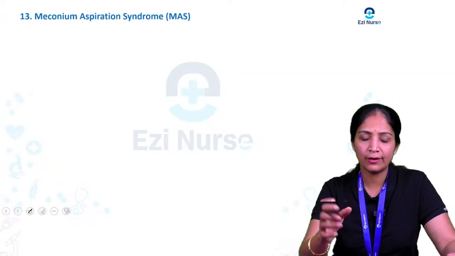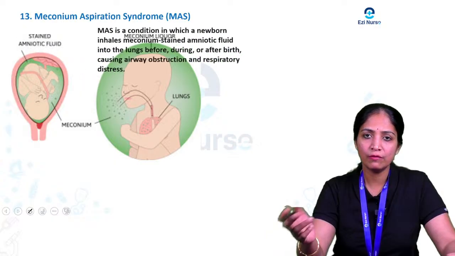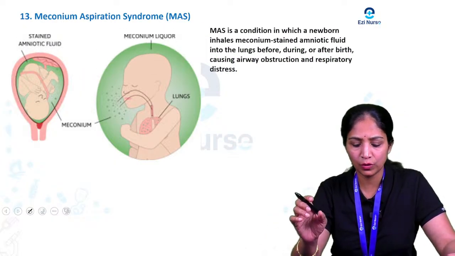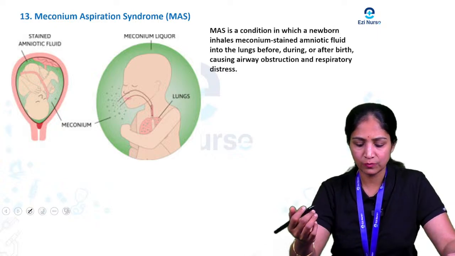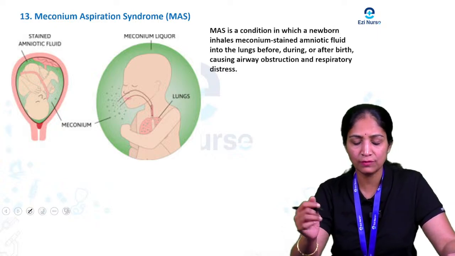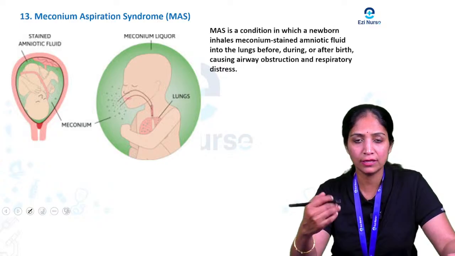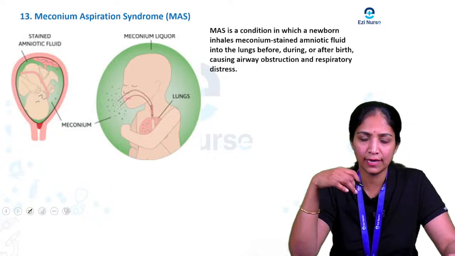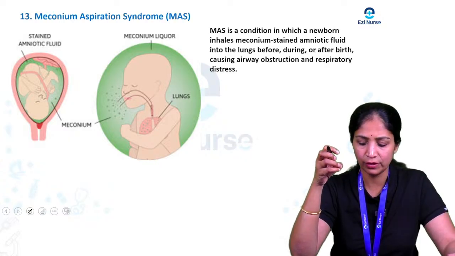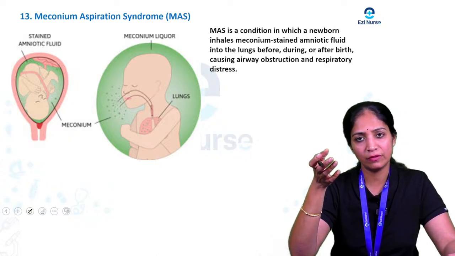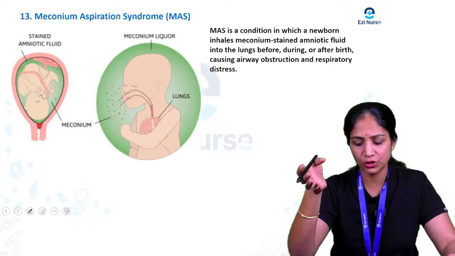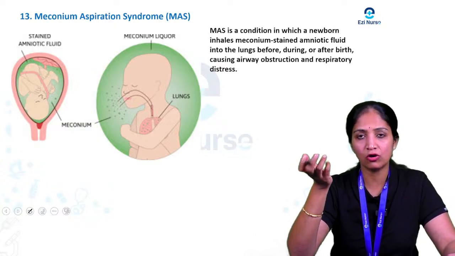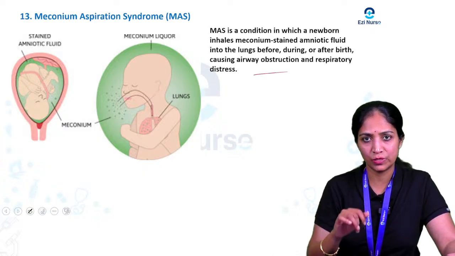Next question is meconium aspiration syndrome. What do you mean by meconium aspiration syndrome? It is a condition in a newborn baby in which the baby inhales meconium-stained amniotic fluid into the lungs. The baby may aspirate the fluid during pregnancy, especially in the first term, or after the birth, also in the intrapartum period, causing airway obstruction and respiratory distress.